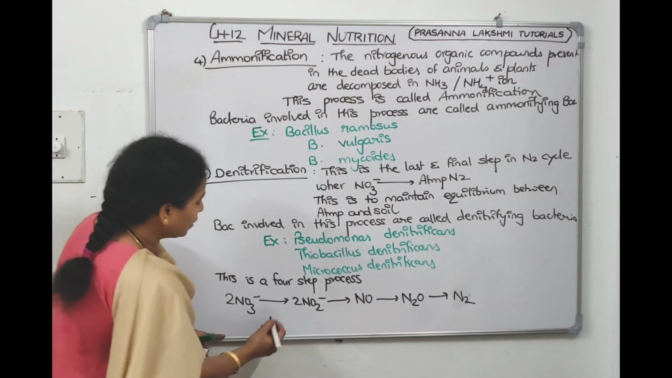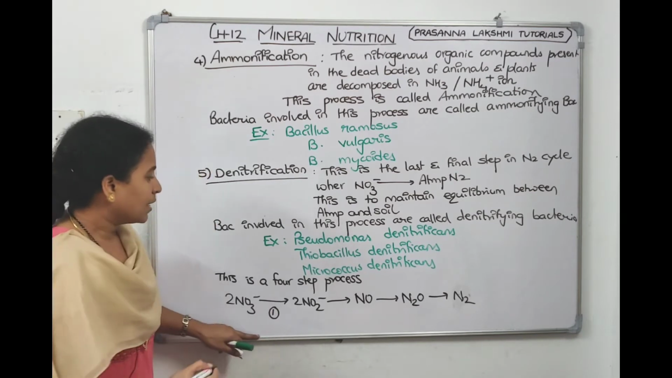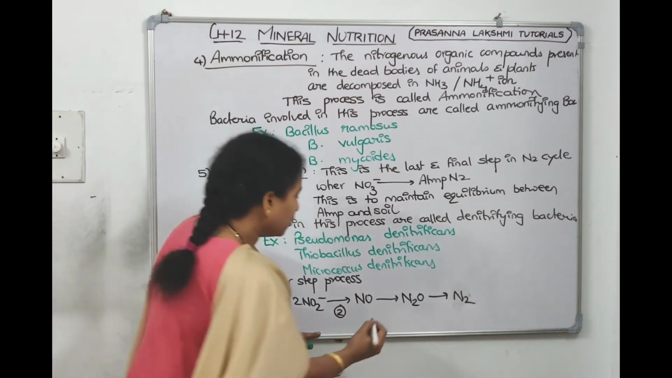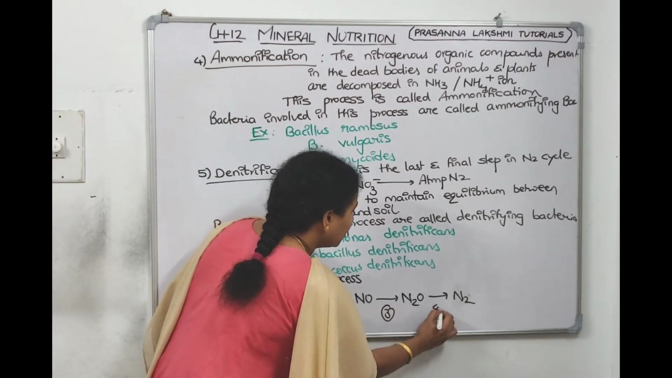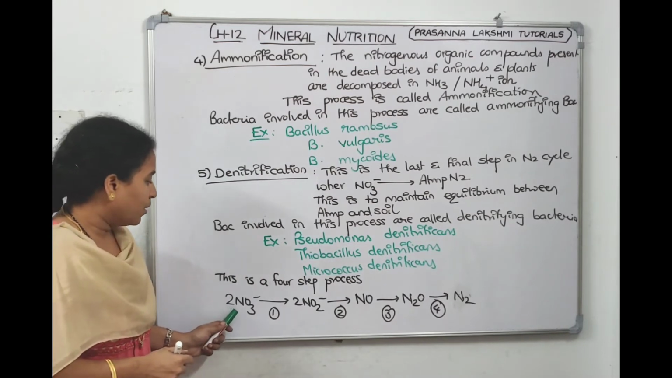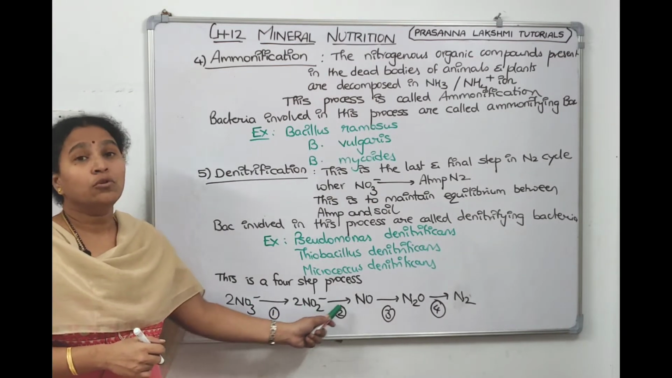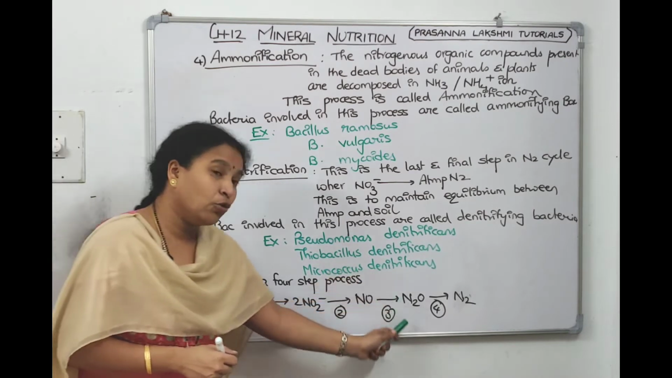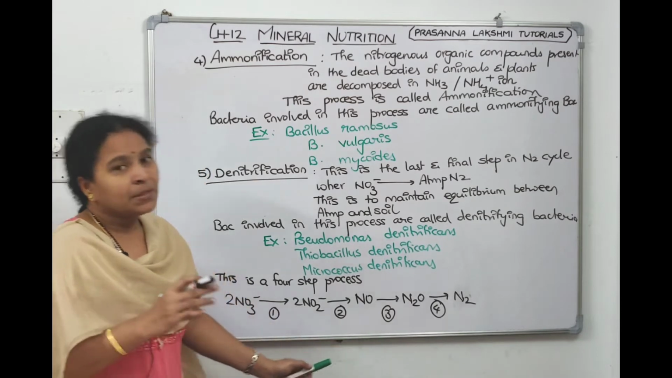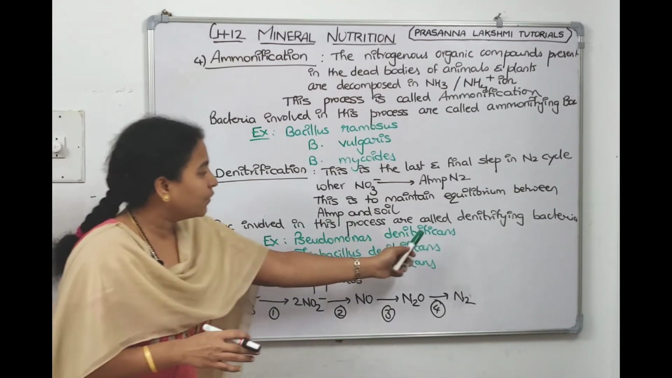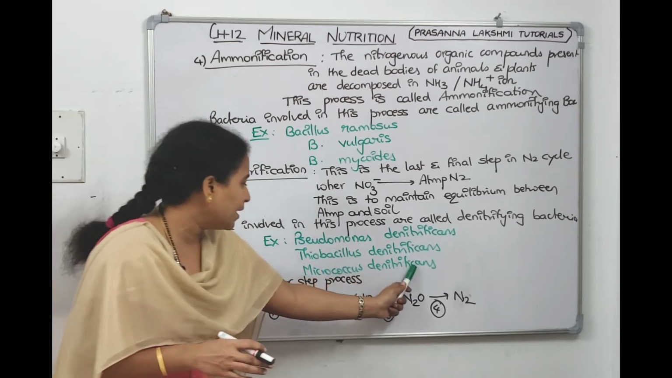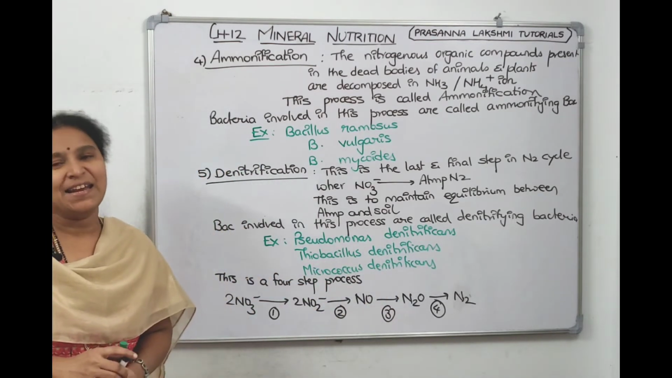First step is conversion of nitrate to nitrite, nitrite to nitric oxide, nitric oxide to nitrous oxide, and then to atmospheric nitrogen. So this is a 4-step process. So NO3 to NO2, NO2 to NO, NO to N2O, N2O to atmospheric nitrogen. Who will do these steps? 3 bacteria. They are called denitrifying bacteria. Their names are Pseudomonas denitrificans, Thiobacillus denitrificans, Micrococcus denitrificans.